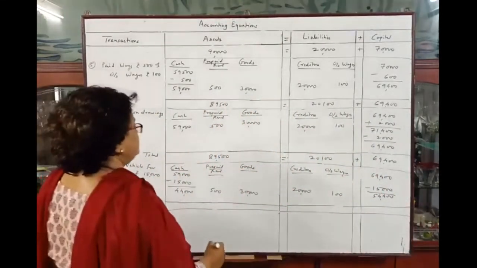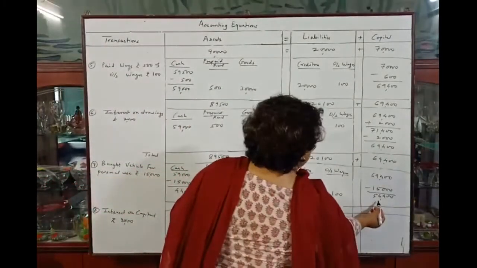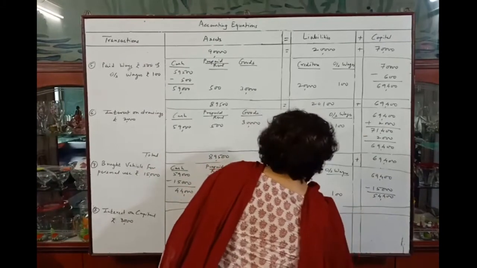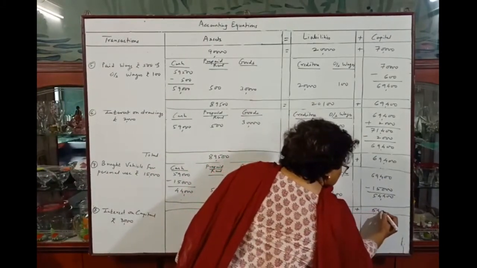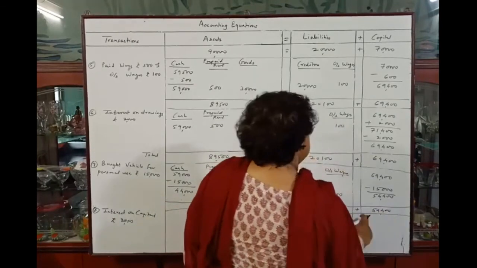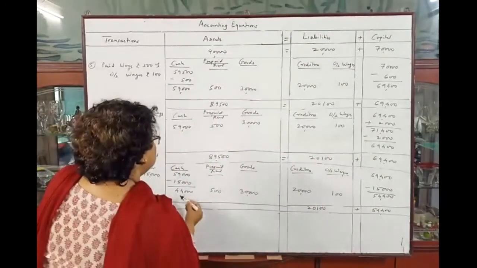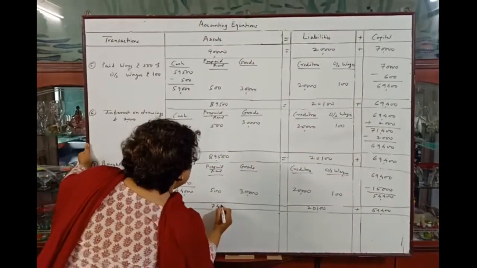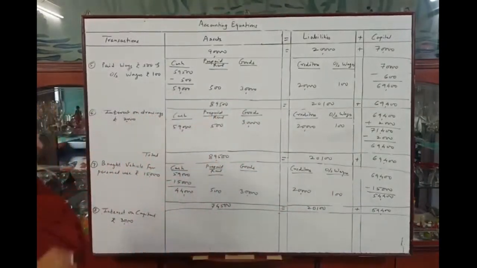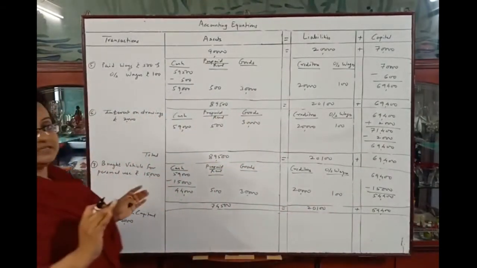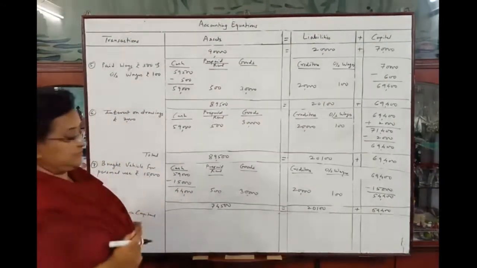Okay, now let's make the total. This total is 74,500, 20,100 plus 54,400 means 74,500, and now this total 74,500 is equal to 74,500. And now the last transaction of this problem, interest on capital rupees 3,000.